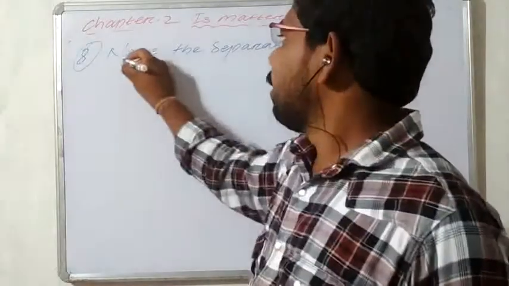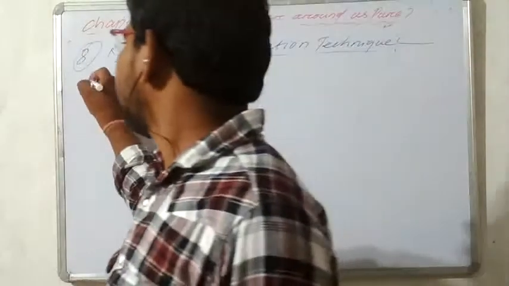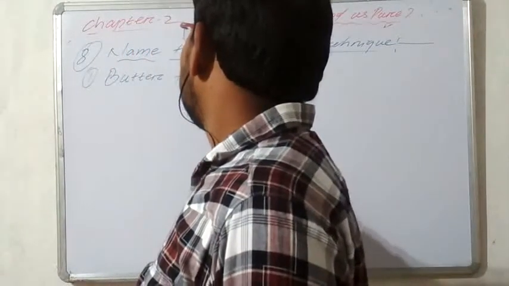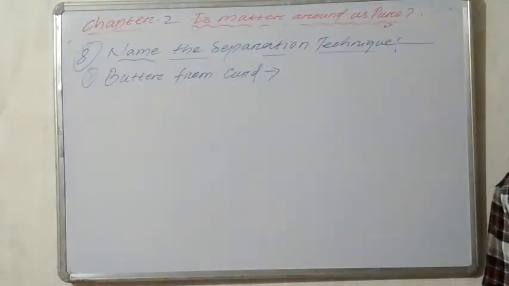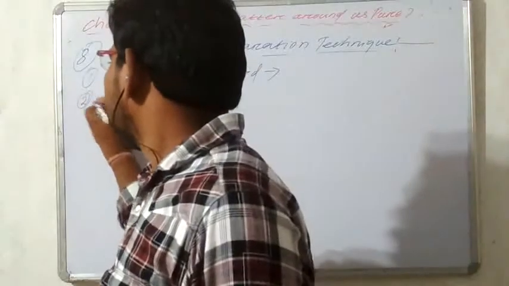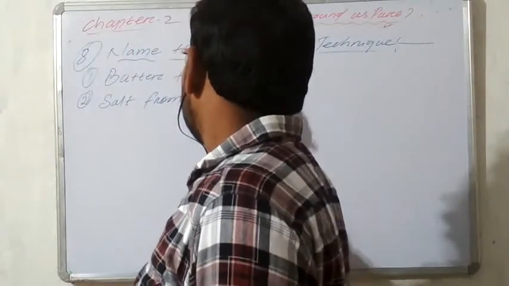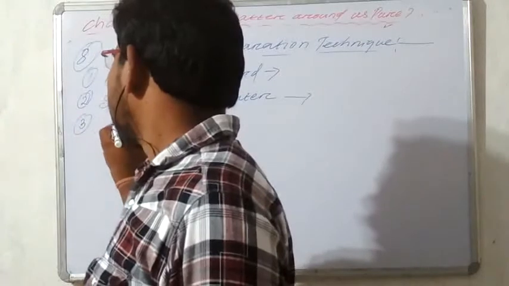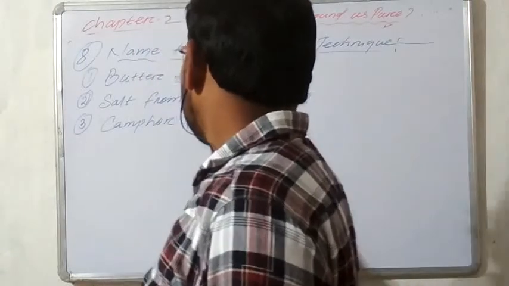Okay, separation technique. We have discussed many separation techniques in the videos. Some separation techniques we will discuss now. The first ones are: butter from curd. Okay, so butter from curd, how can we separate? The next one is salt from seawater. The next question is camphor from common salt.